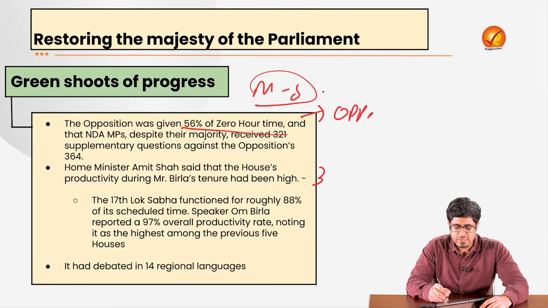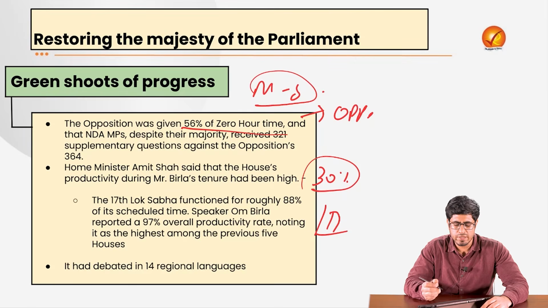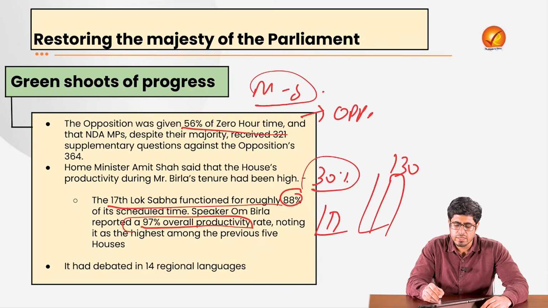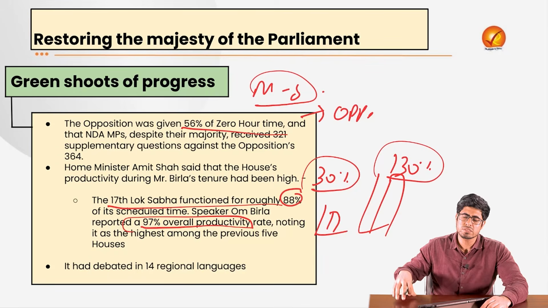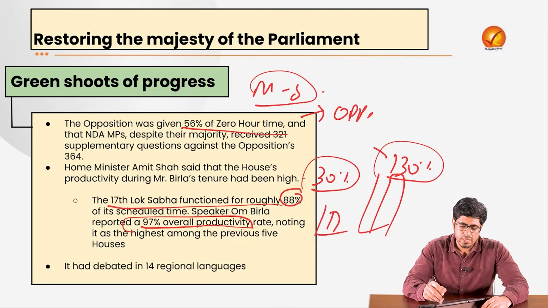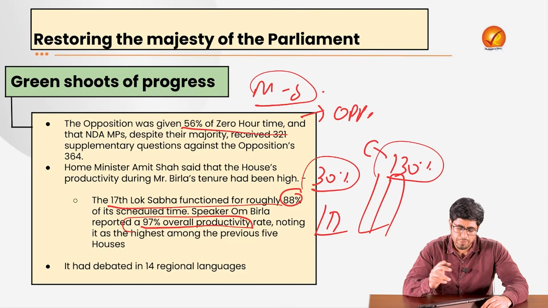We saw in one session the productivity had declined to even 30%. But if we talk about the average, it has been more than the 17th Lok Sabha at least. The 17th Lok Sabha functioned for roughly 88% of the day. But in the recent session, 97% overall productivity was recorded, because in certain sessions we saw productivity rising to even 130%, where the parliamentarians sat for even more time than was stipulated. So in aggregate, we see such things also happening in our country.